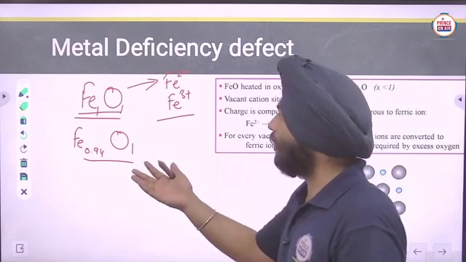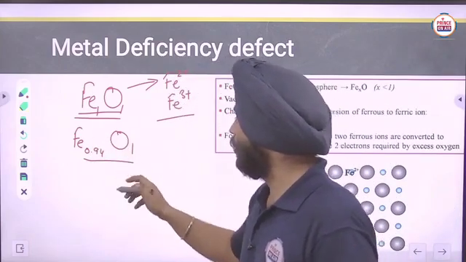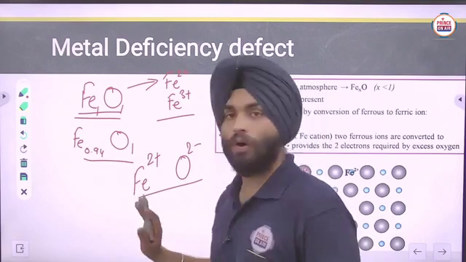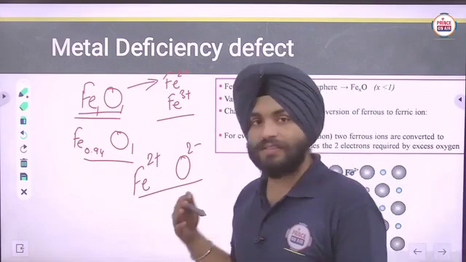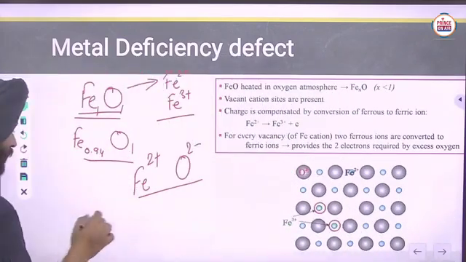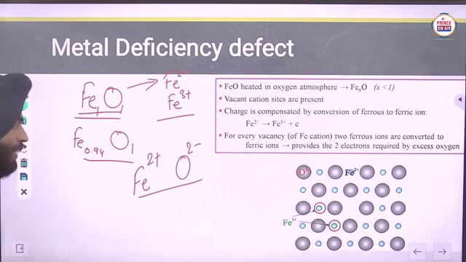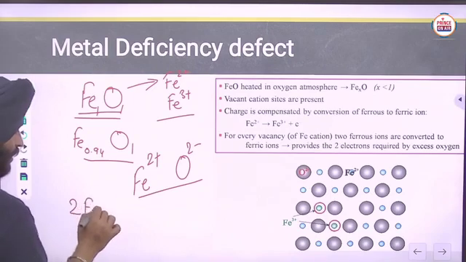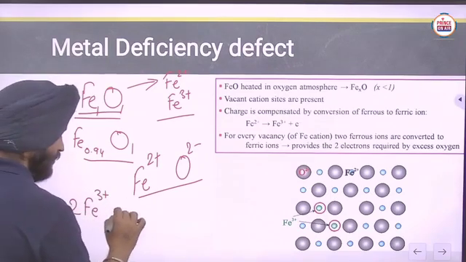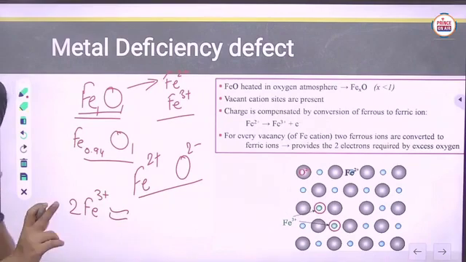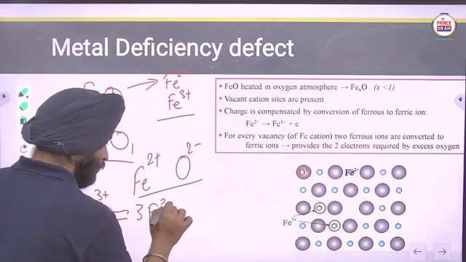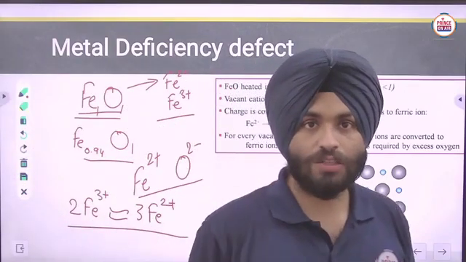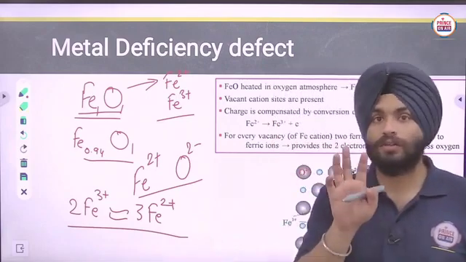So if you are making the crystal, Fe2+ will combine with O2-, obviously, but in some cases oxygen will carry 2 negative charge, and 2 Fe3+ will be just equivalent to 3 Fe2+. See carefully, 2 Fe3+ will carry 6 positive charge, and 3 Fe2+ will carry 6 positive charge.